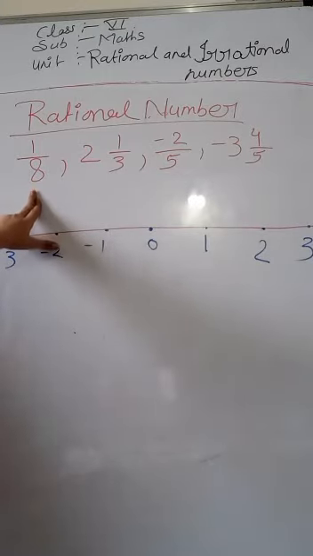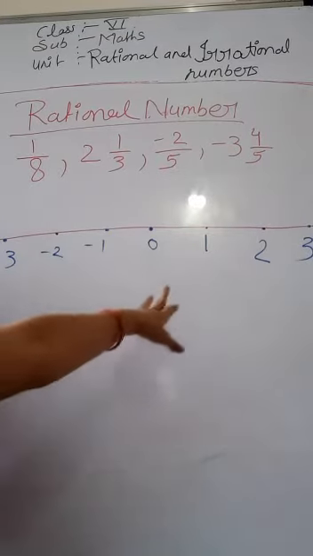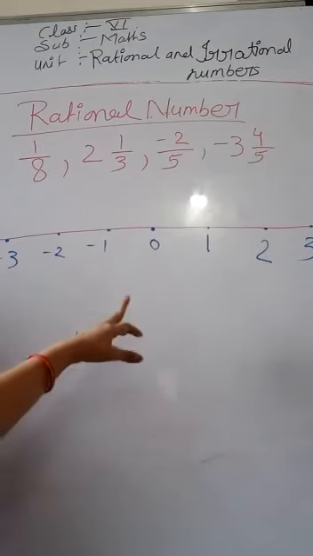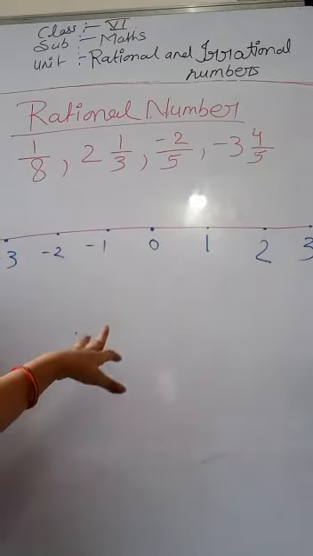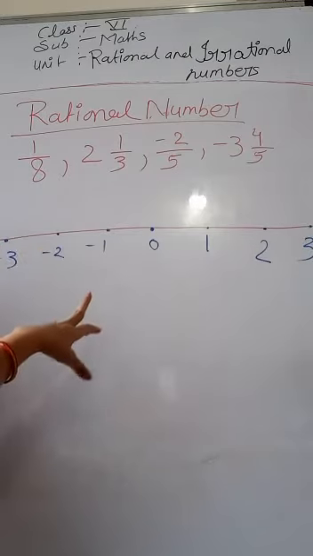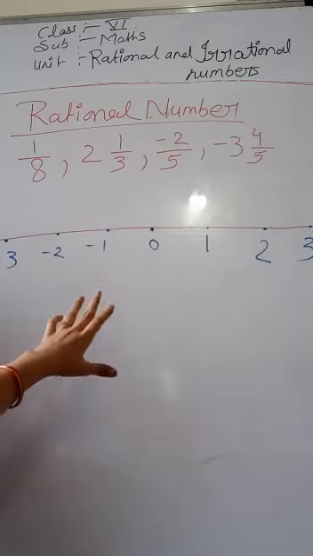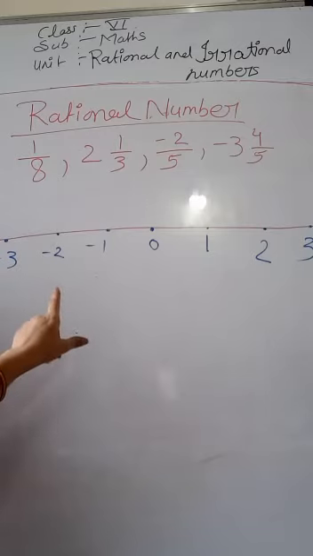Okay, you can see 1 upon 8. Now we have to write here, use this rational number in this number line. So let's see how to use this rational number 1 upon 8.